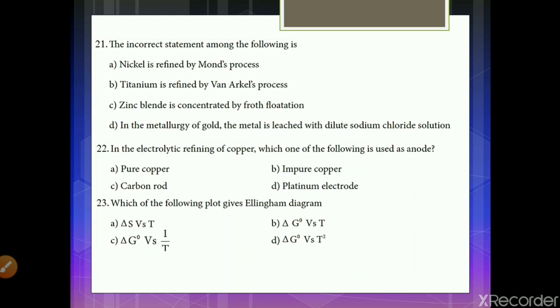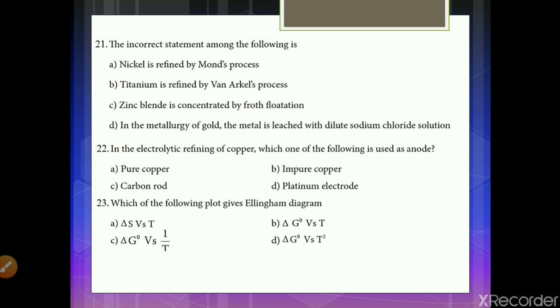So option is D. In electrolytic refining of copper, which of the following is used as anode? When I told you about electrolytic refining, I told you that the pure metal should always be the cathode and the impure metal should always be the anode. So what would be the option? A pure copper, B impure copper, C carbon rod, D platinum electrode, and the option will be B, impure copper. Answer is again B, impure copper.